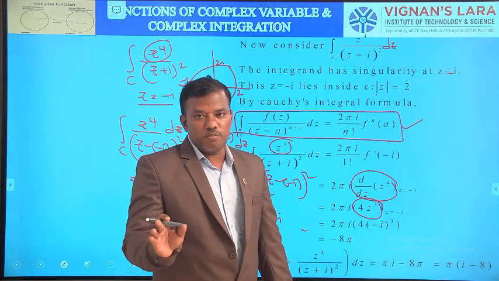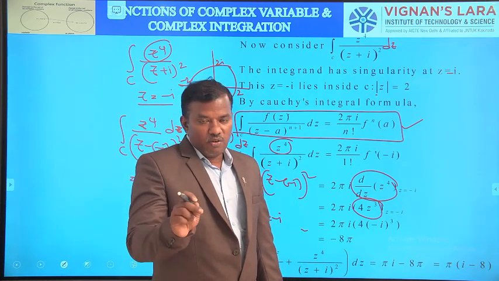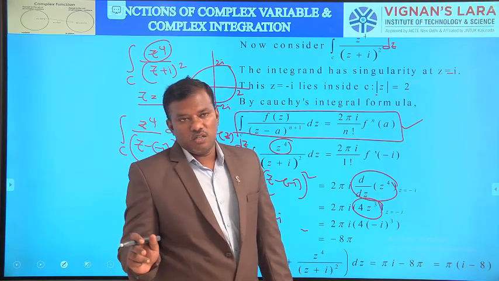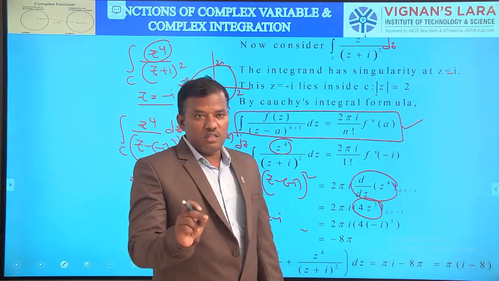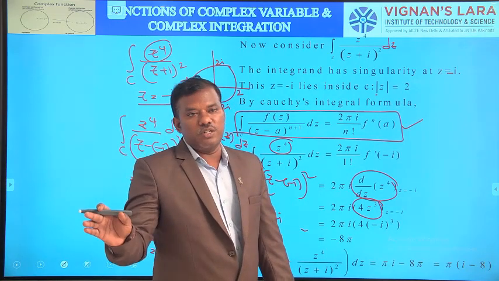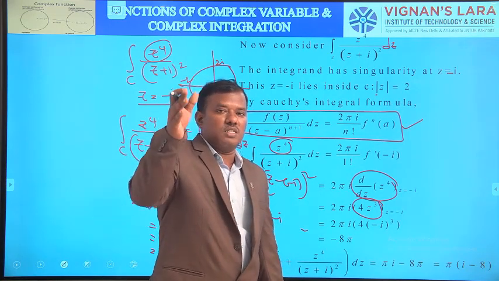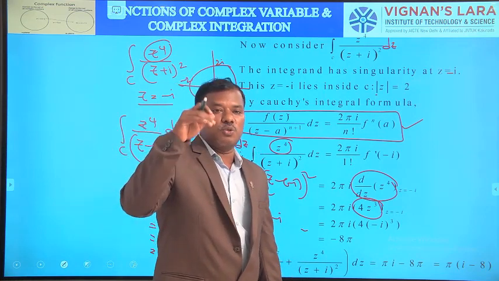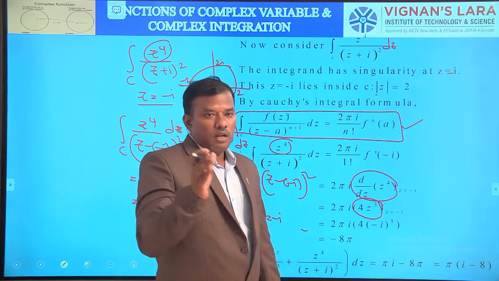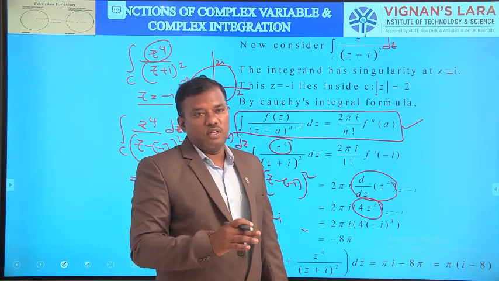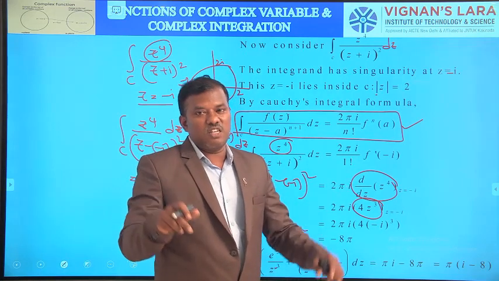What about the third step? Identify which points lie inside C and which points lie outside C. Here z equal to minus i lies inside C, since your circle is up to 2 units on the x-axis and y-axis. On the x-axis, 2 units means it is 2. On the y-axis it is 2i, minus 2i. 2, minus 2, 2i, minus 2i, those are the limits of the circle.